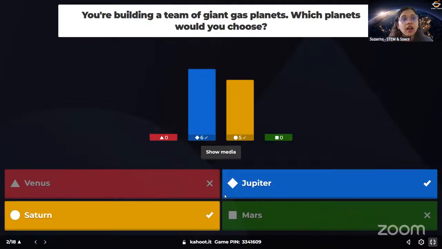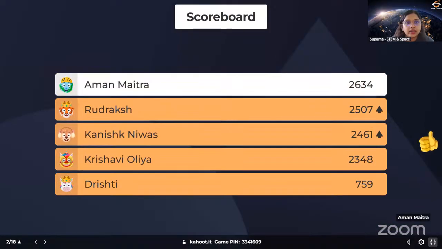Venus and Mars are the rocky planets. So gas giant means it's made up of gases and they won't have a solid surface. Okay, it's completely made up of gas. And Jupiter and Saturn are known as gas giants. So very good, everyone. Good job. Let's see the scoreboard, and there's not much change. Just Rudransh jumped into the second position.